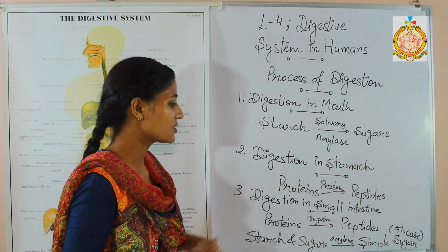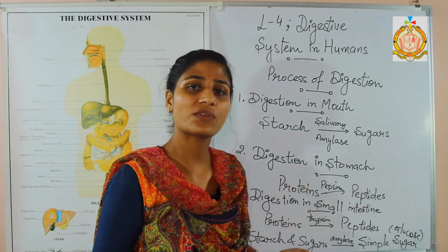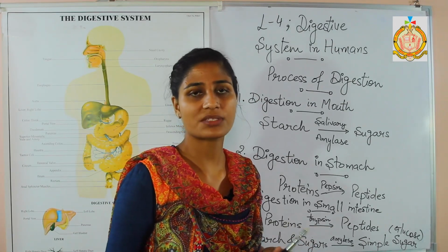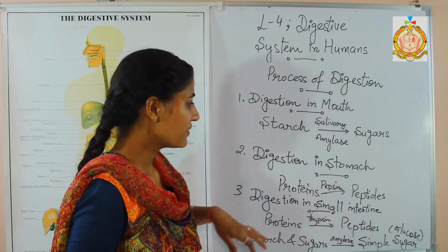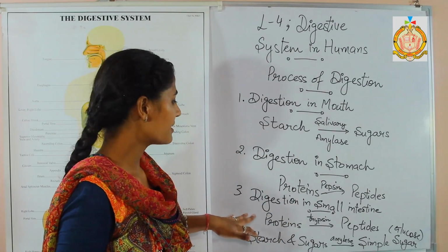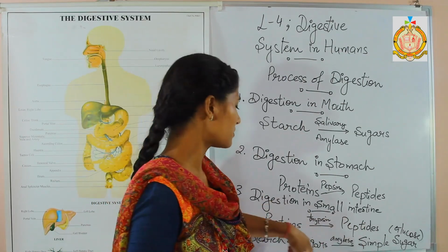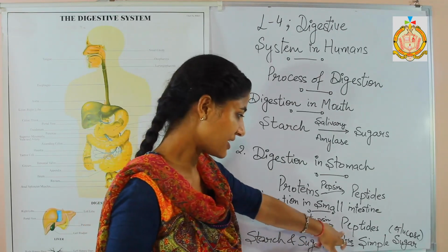Third is digestion in the small intestine. In the small intestine, several kinds of enzymes are secreted: pancreatic juice, intestinal juices, gastric juices, and bile secretions too. Firstly, we will discuss the pancreas. The pancreas secretes trypsin, which converts proteins into peptides.